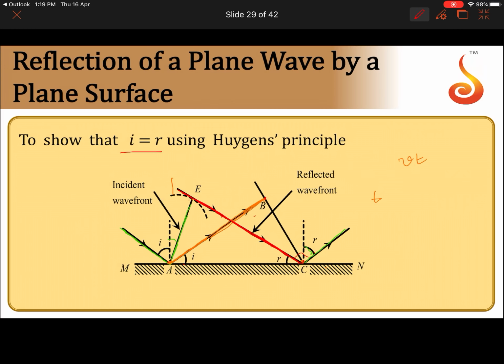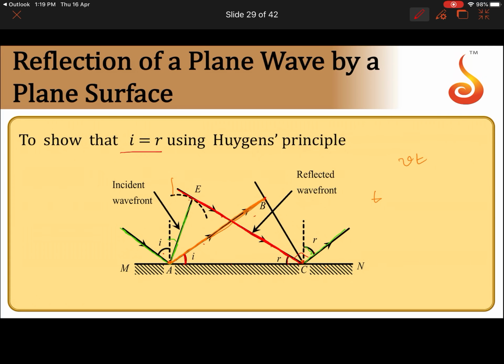So, now if this angle is r, this angle must be 90 degree, so this angle must be equal to r. Now if this is i, then this should also be i. So, i is the angle between the incident wavefront and the plane surface, r is the angle between the reflected wavefront and the plane surface. Now, taking these two things, we will be able to prove the laws of reflection.